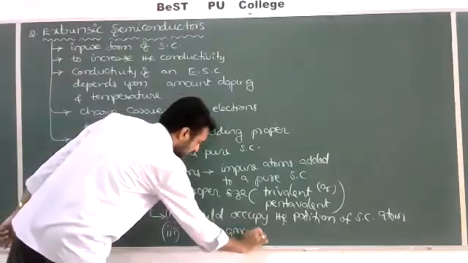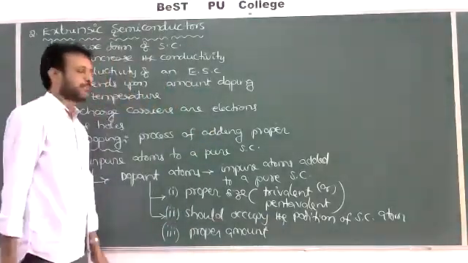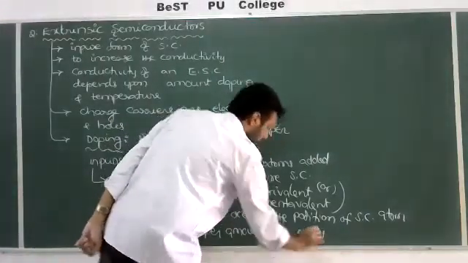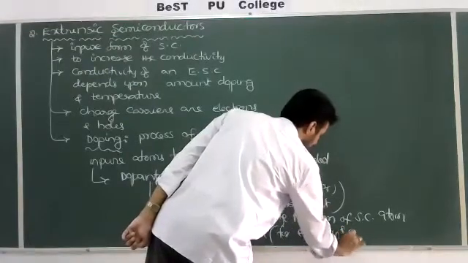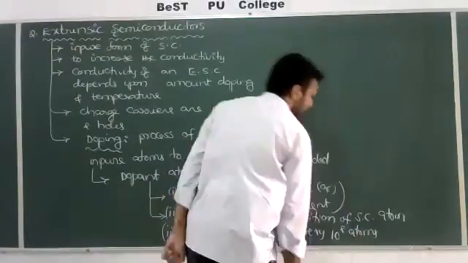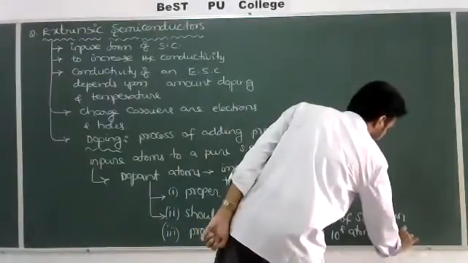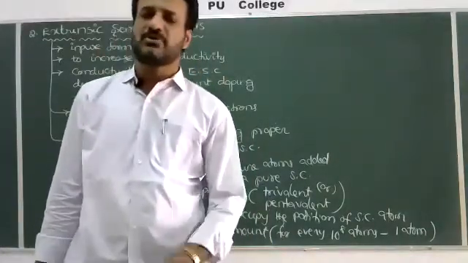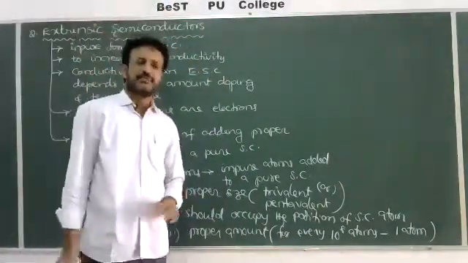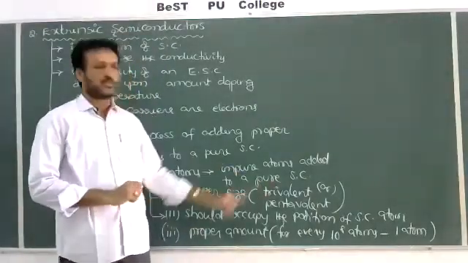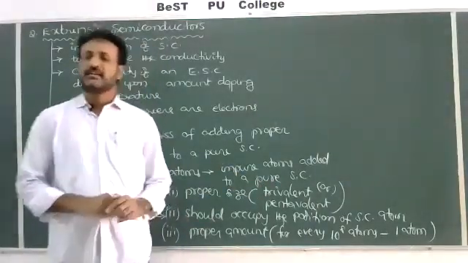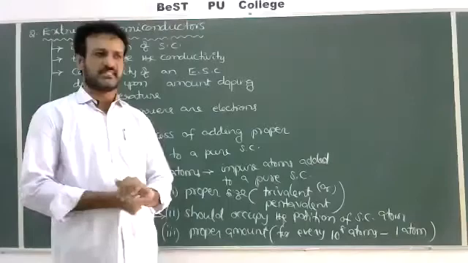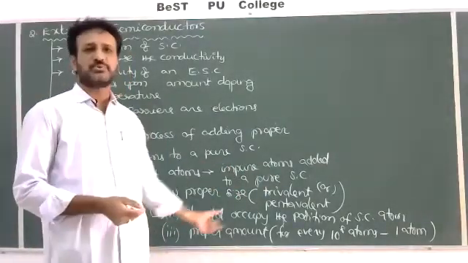Proper amount should be selected. Proper amount means for every 10 to the power of 8 atoms, 1 impure atom should be doped. For example, germanium atoms, I want to choose 10 power 8 atoms. For every 10 to the power of 8 atoms, if you add only 1 impure atom, what will happen? Nearly 1000 times the conductivity will increase. That's why there is no need to add many more atoms. That's why we have to choose a proper amount only, correct?